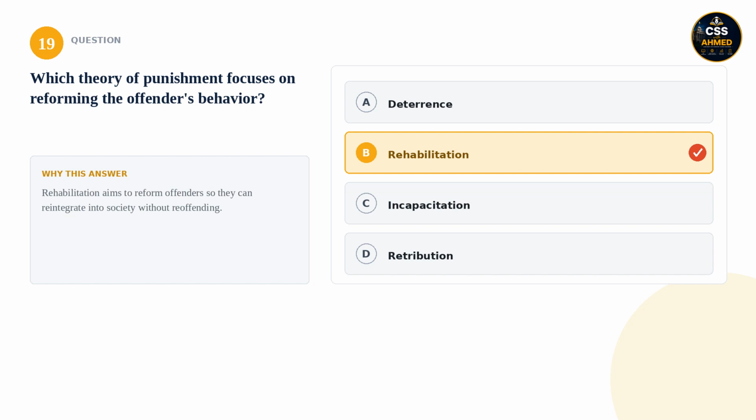The correct answer is rehabilitation. Rehabilitation aims to reform offenders so they can reintegrate into society without reoffending.